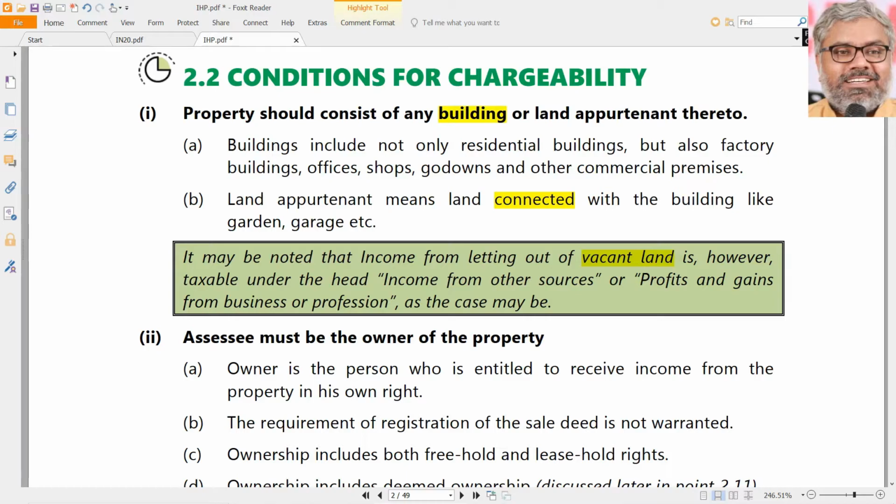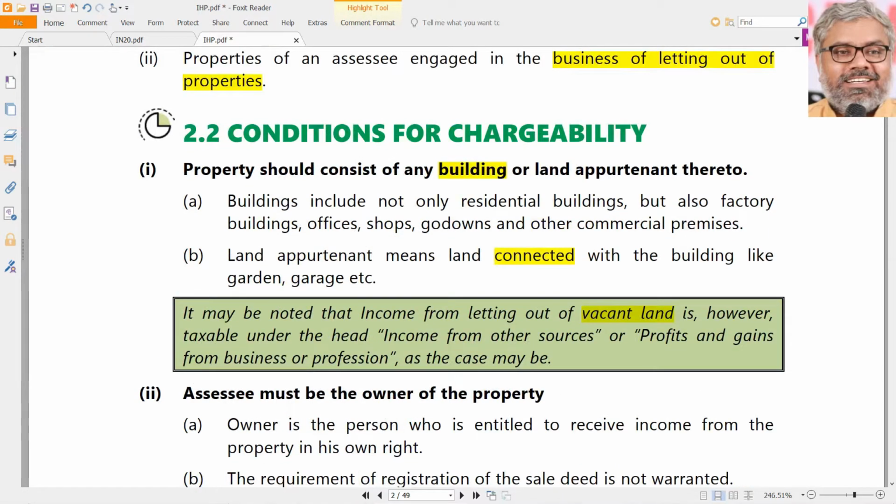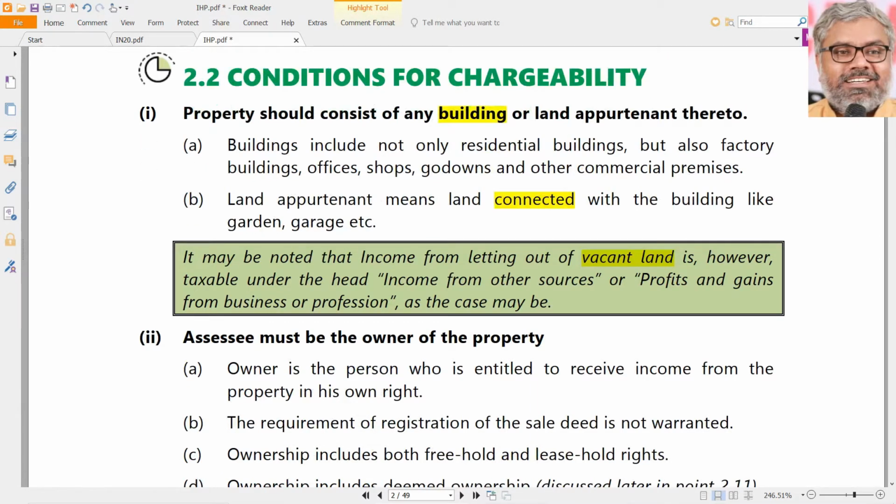Every time we cannot ask the question and have the same answer, because the answer is anyway the same. PGBP or income from other sources will always be the question. When PGBP? If that is the business of the SSE, then PGBP. If it is not the business of the SSE, just he has one land and he just lets it out to somebody else, then it is not his business. So it will be chargeable to tax under income from other sources. But in any case, vacant land cannot be subjected to tax under the head of income from house property. Very important point.